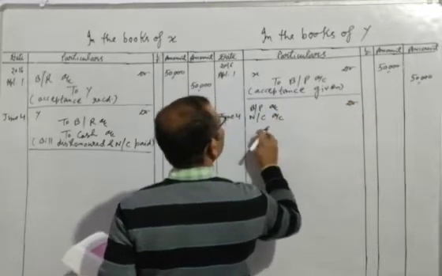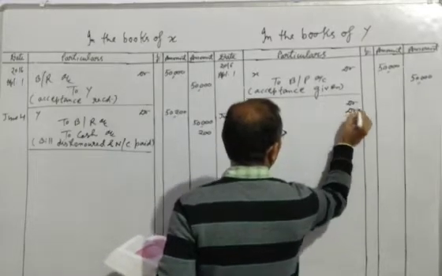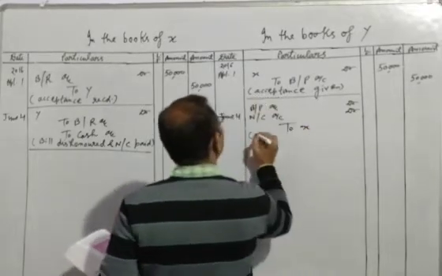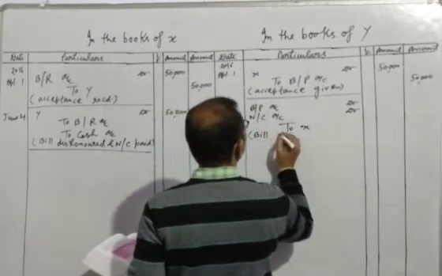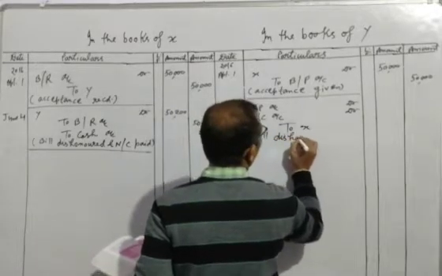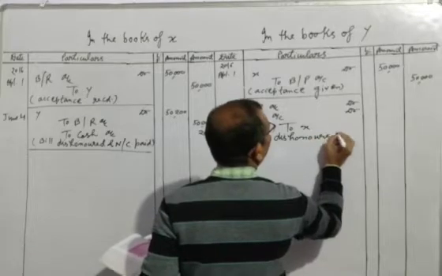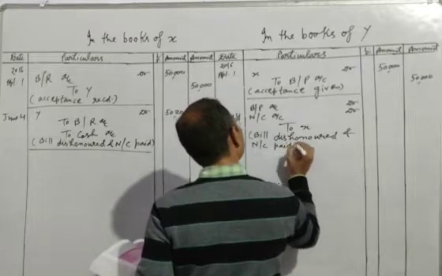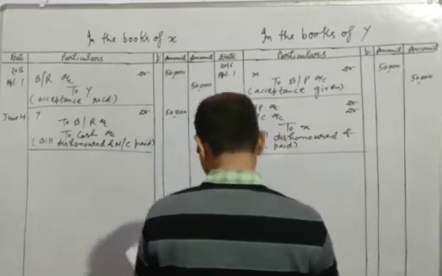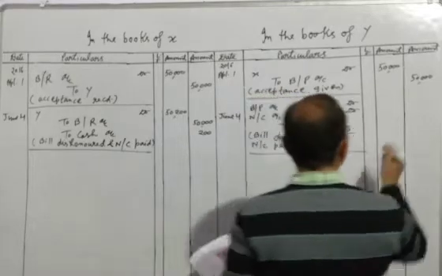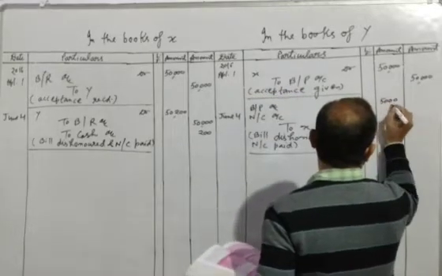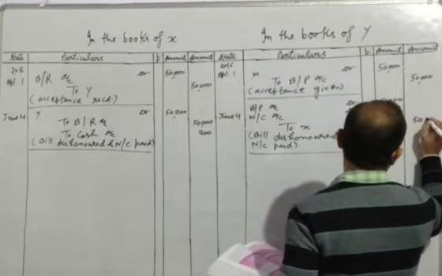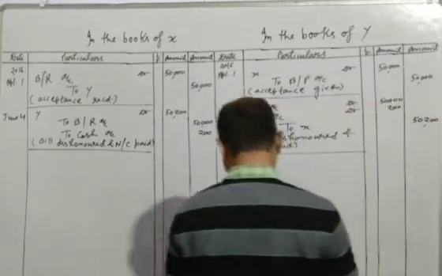We can write in short like this: noting charges account debit to X. Bill dishonored and noting charges paid. Amount 50,000 of the bill, 200 rupees for noting charges, and the sum of these amounts is 50,200.